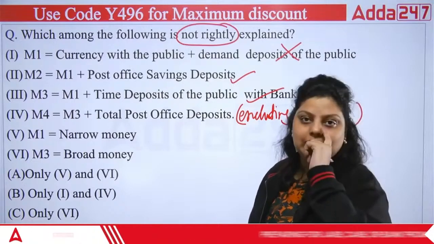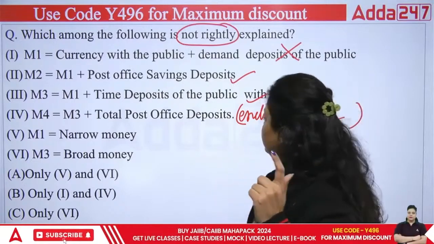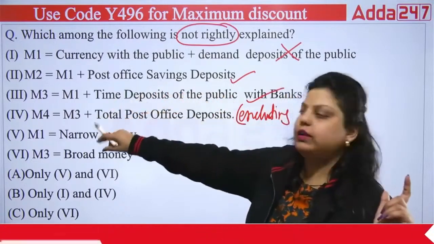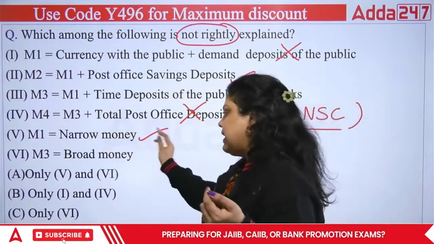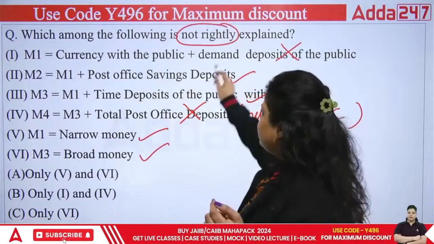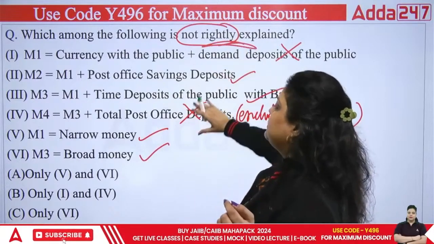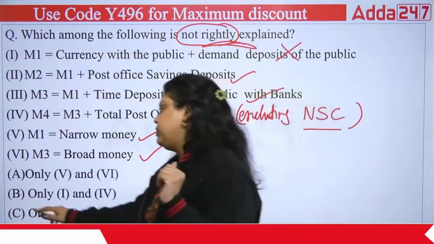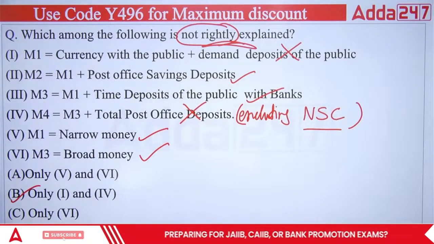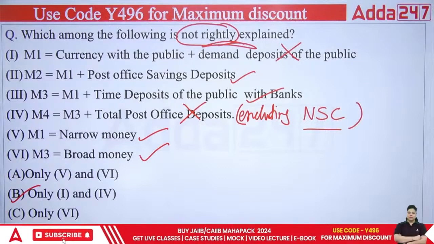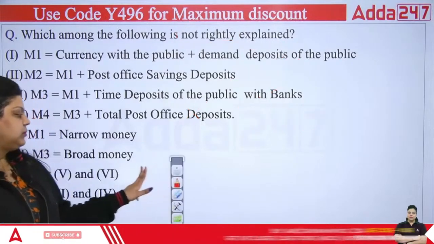You cannot use it as cash, and that's why you have to exclude NSC from M4. It means that M4 is also not correct. M1 is narrow money, M3 is broad money, and the question was asking not rightly explained. It means first and fourth. It means your B option is the correct answer. I hope it's clear. Right answer is B option.